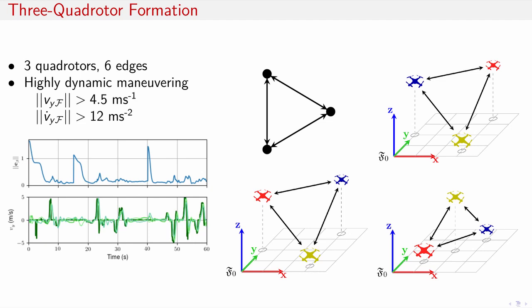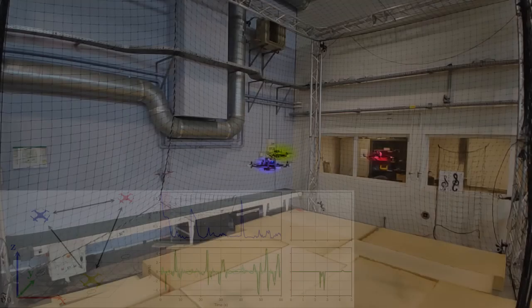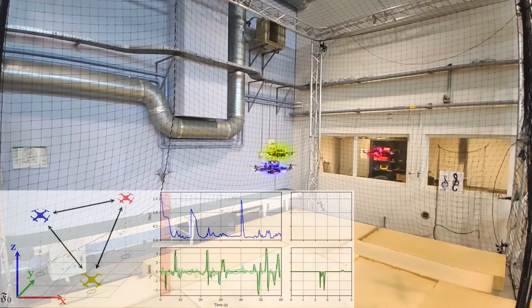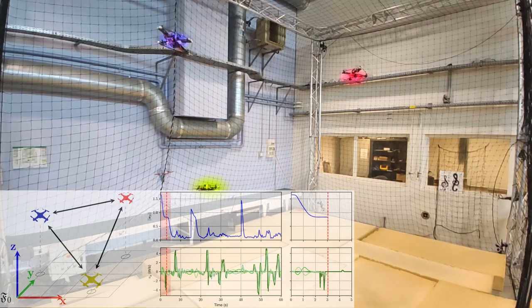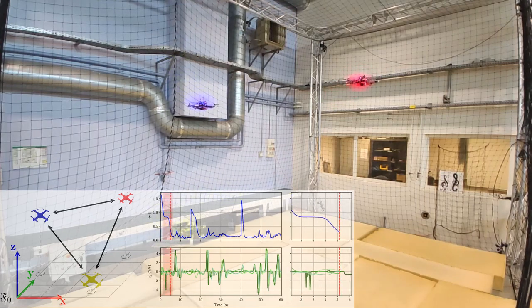In this first experiment, we use a three-drone formation defined by a complete graph. The formation is piloted at speeds exceeding 4.5 meters per second and accelerations exceeding 12 meters per second squared. Beginning from an initial hovering position, the three quadrotors are given three successive desired shapes, corresponding to the three major peaks of bearing error magnitude seen on the blue graph at the bottom.